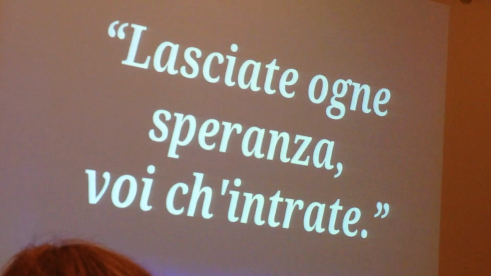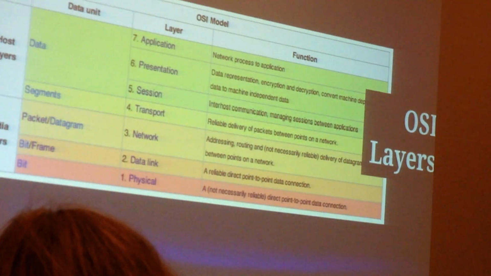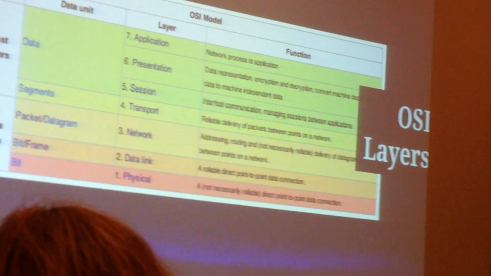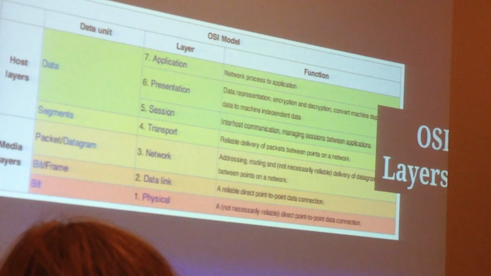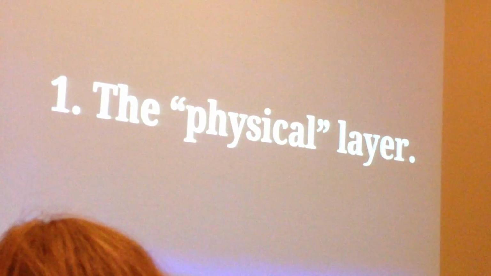It's not really that bad, but to preserve your presumably fragile mental state I've interspersed images of cute kittens throughout this section of the talk. There are 7 OSI layers: the physical, data link, network, transport, session, presentation, and application layer. Every one of these communications travels up the stack from the lowest level to the highest, and that means that there are going to be means of communicating between the levels.